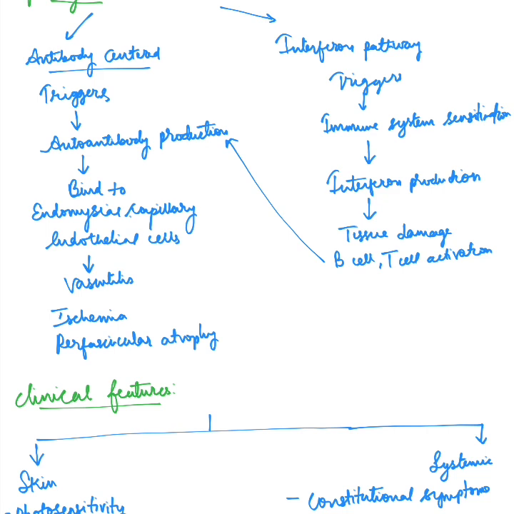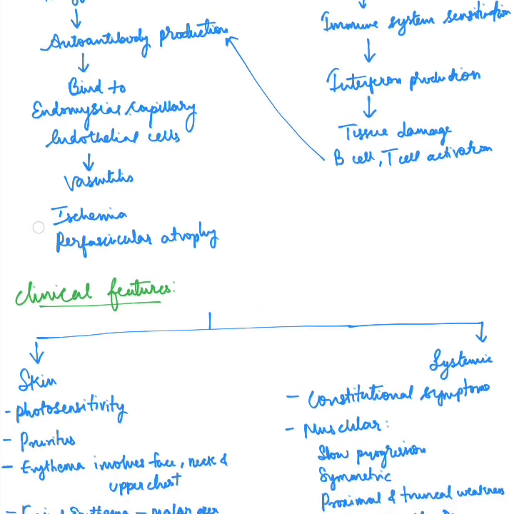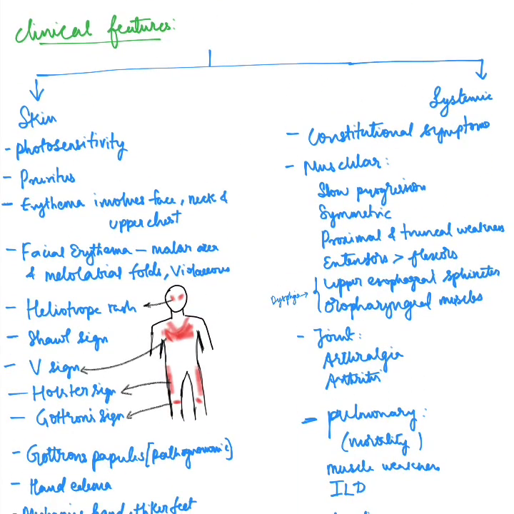ischemia and perifascicular atrophy. Whereas the interferon pathway states that following triggers, there is sensitization of the immune system leading to interferon production, which causes T cell tissue damage and activation of the T cells and B cells, which further cause autoantibody production and which cause the endothelial cell damage. Coming to clinical features, as usual, they are divided into skin manifestations and systemic manifestations.